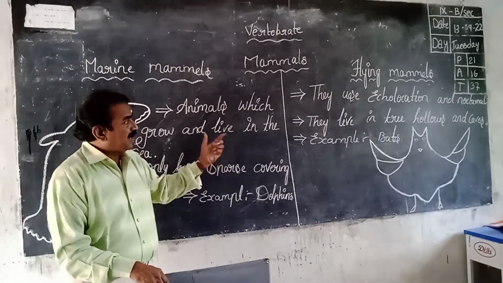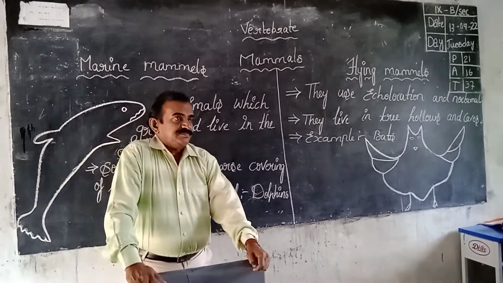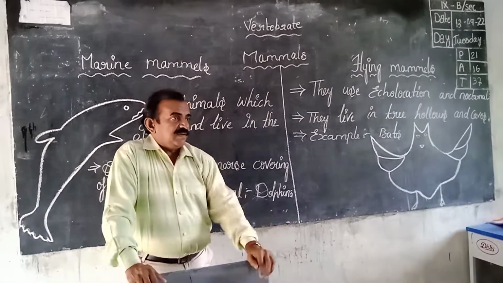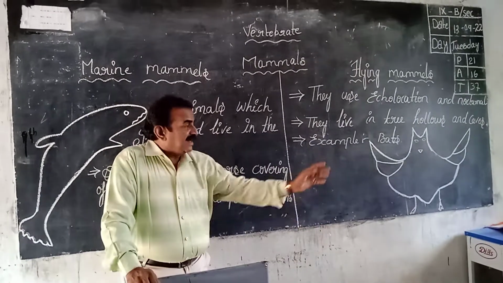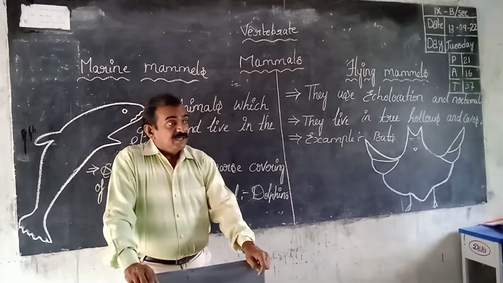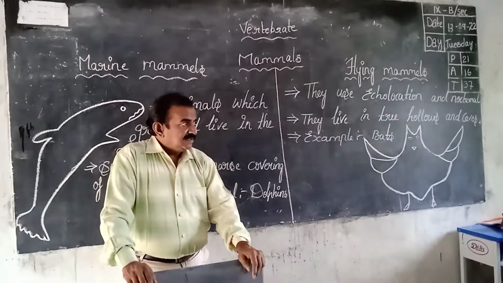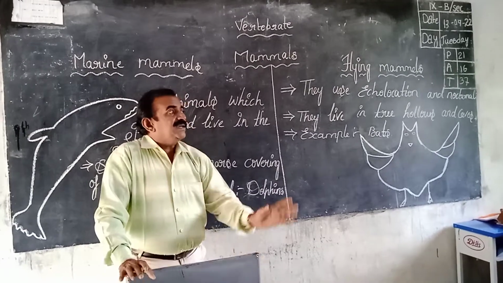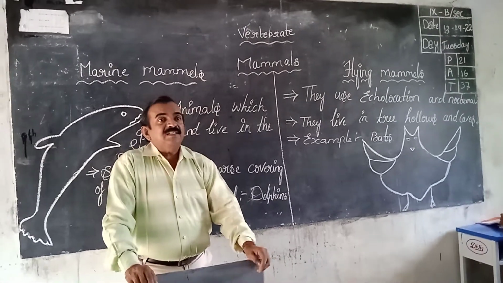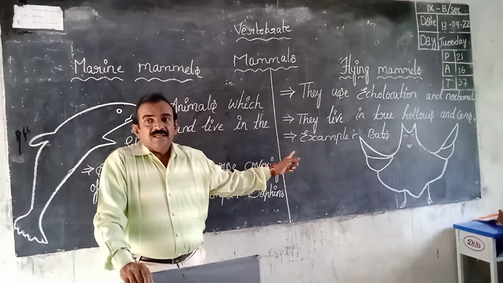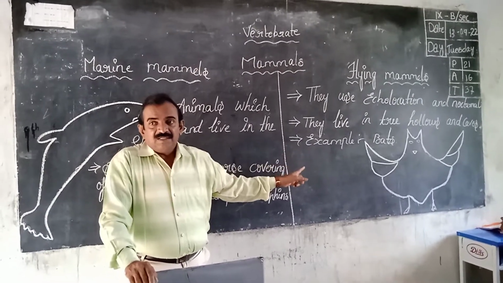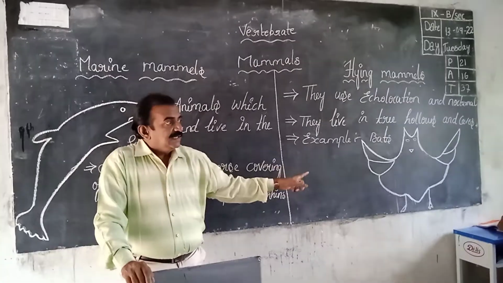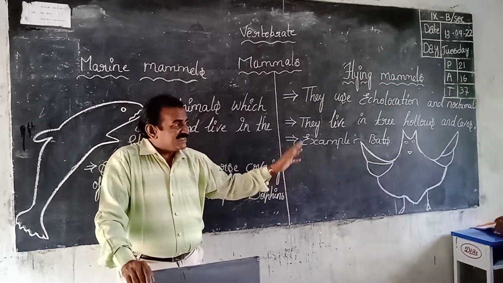Now I am telling you about flying mammals. They fly in the air. Birds fly in the air, and the bat also looks like a bird, but a bat is not a bird. Why? Because it is a mammal. It is warm blooded and shows mammal characters.